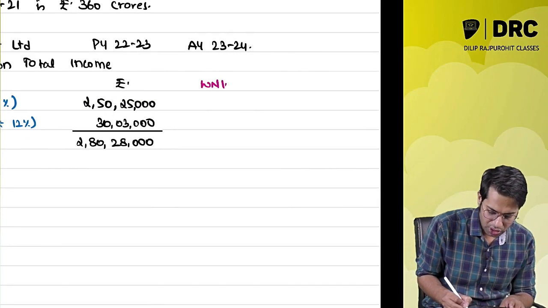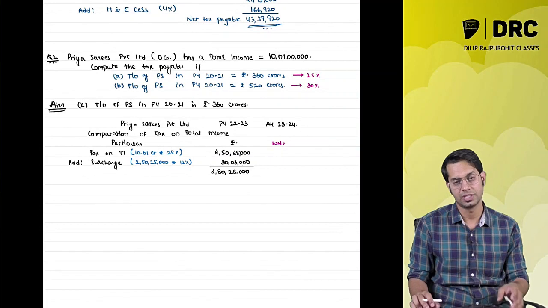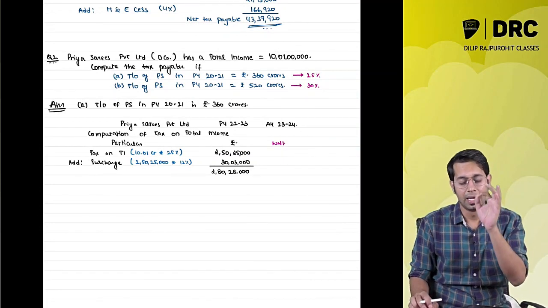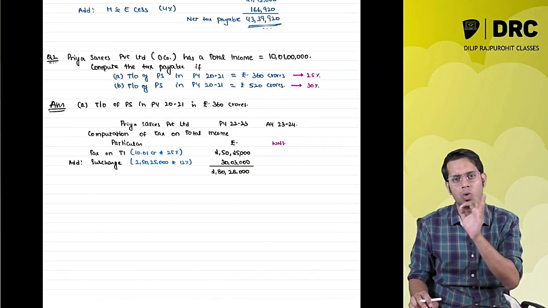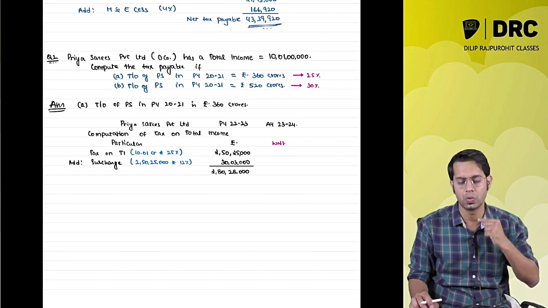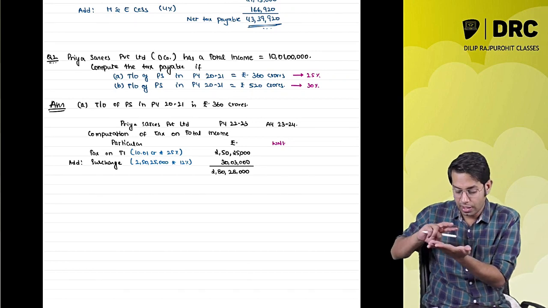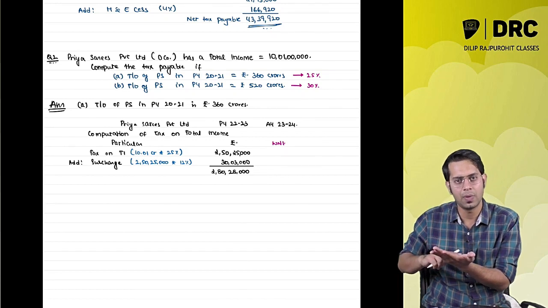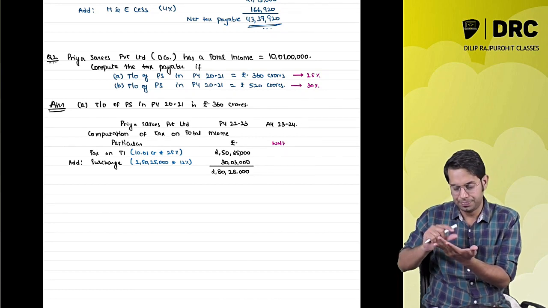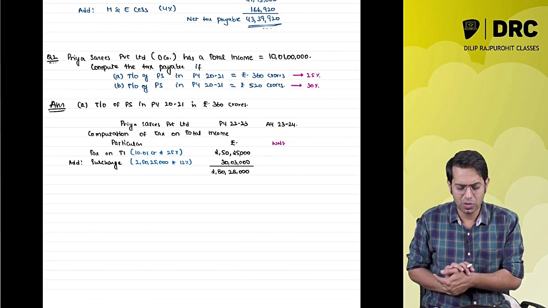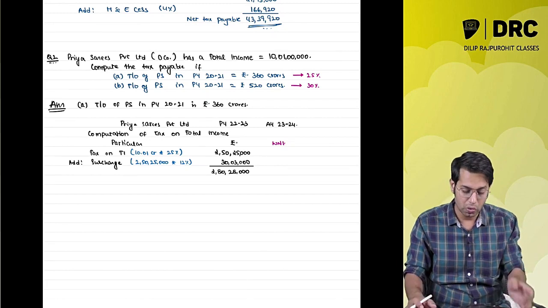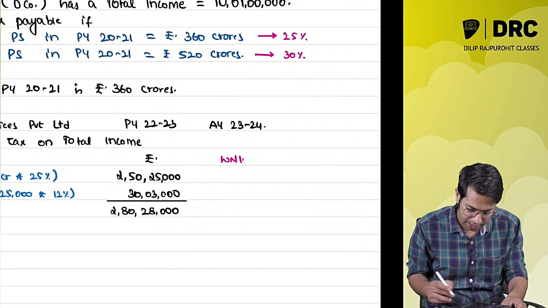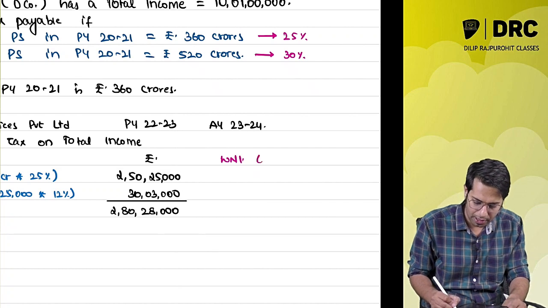Sir, but the question never told about marginal relief. No. See, I'll repeat again. The question will never say to compute marginal relief. It is you who should decide. It is you who should check whether the higher rate of surcharge is applicable, whether the income is slightly above the surcharge limit or not. It is your duty to check it. So, working note number 1,